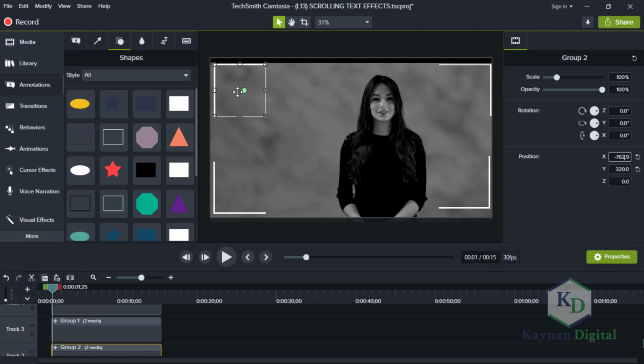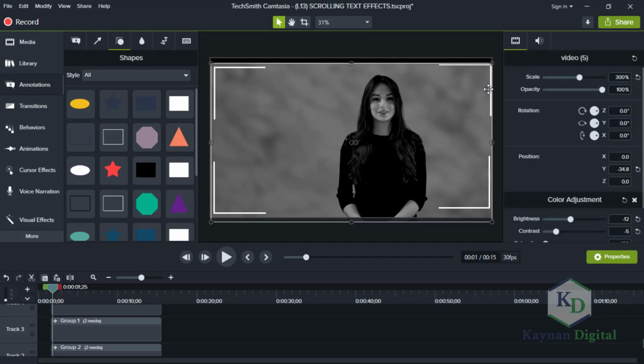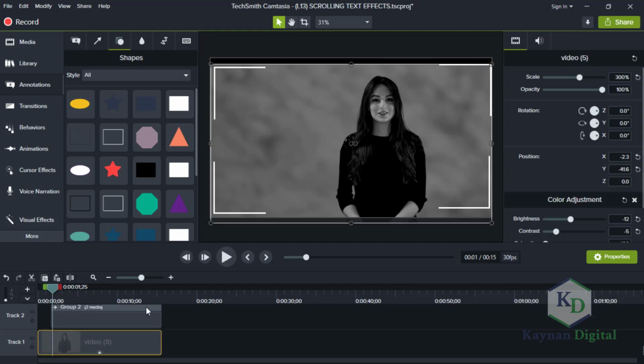Good. Just bring it down a little bit. Just want to be similar, even if it's not the same. So I want this y-axis to be the same as this y-axis. This y-axis is 300.6. I want it to be the same as this one.